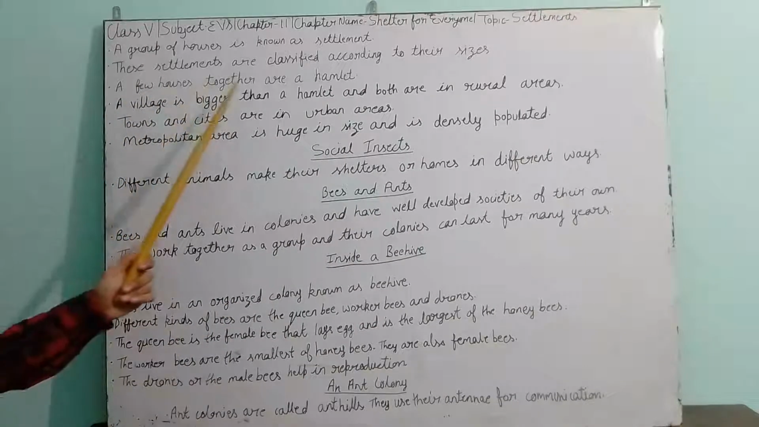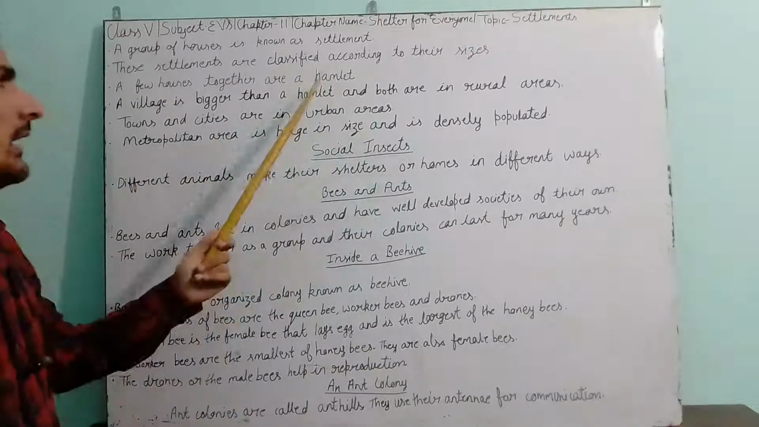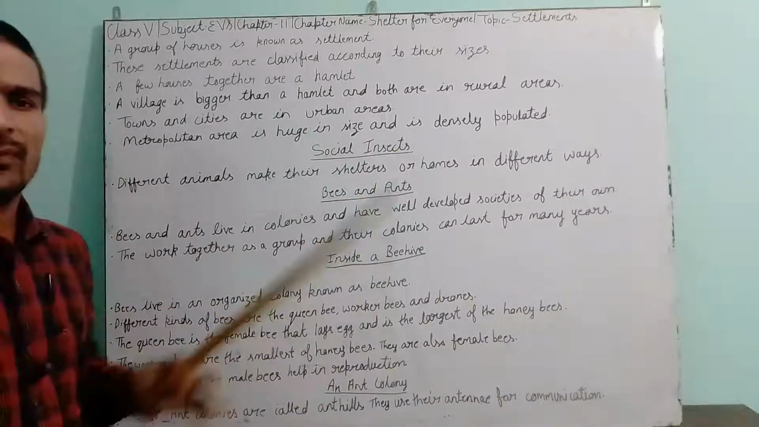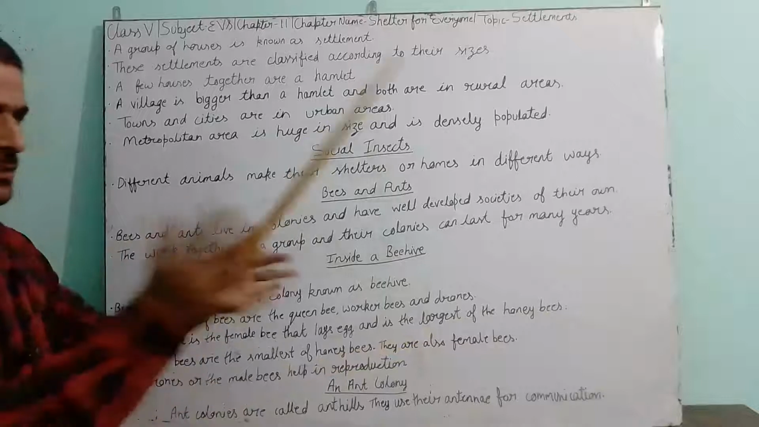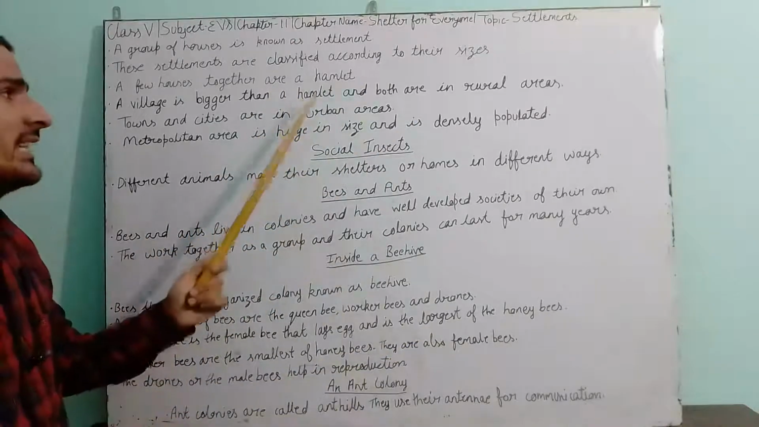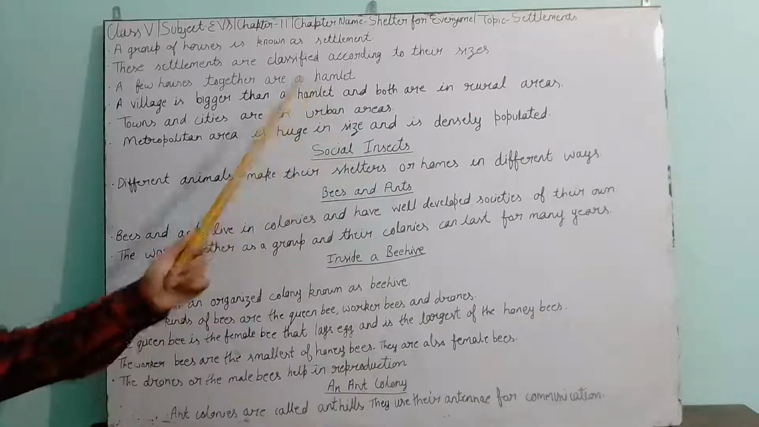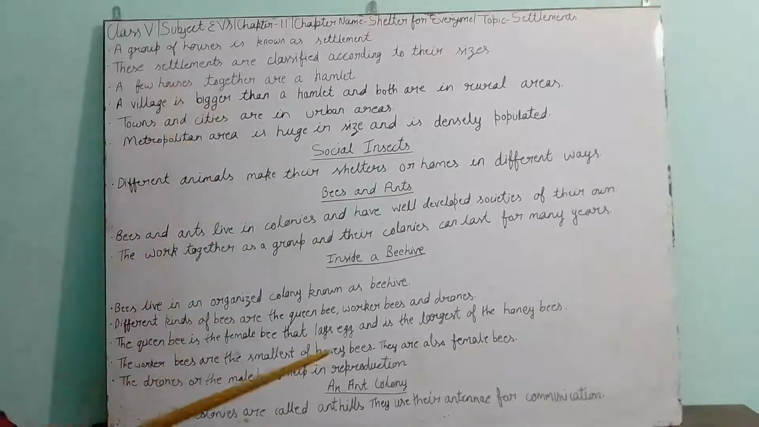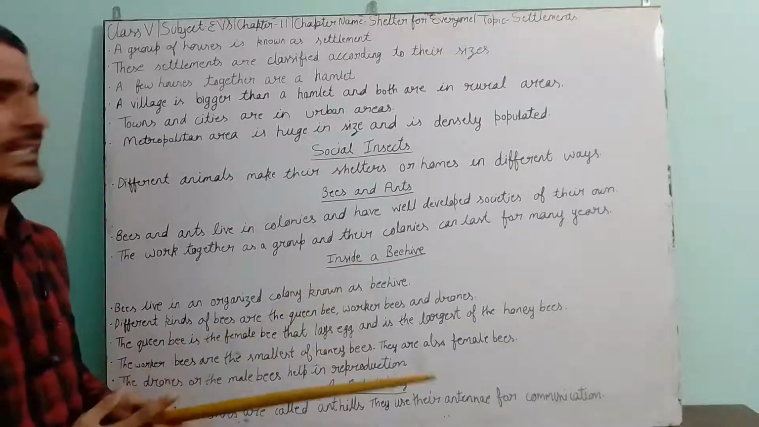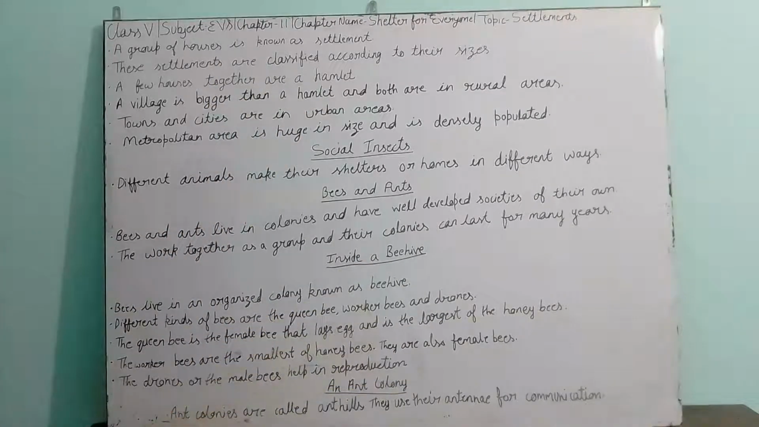A few houses together are a hamlet. A hamlet is a collection of a few houses. When only a few houses are present at a place, that is a hamlet. Its name is hamlet. When at a particular place only a few houses are made, that is a hamlet.